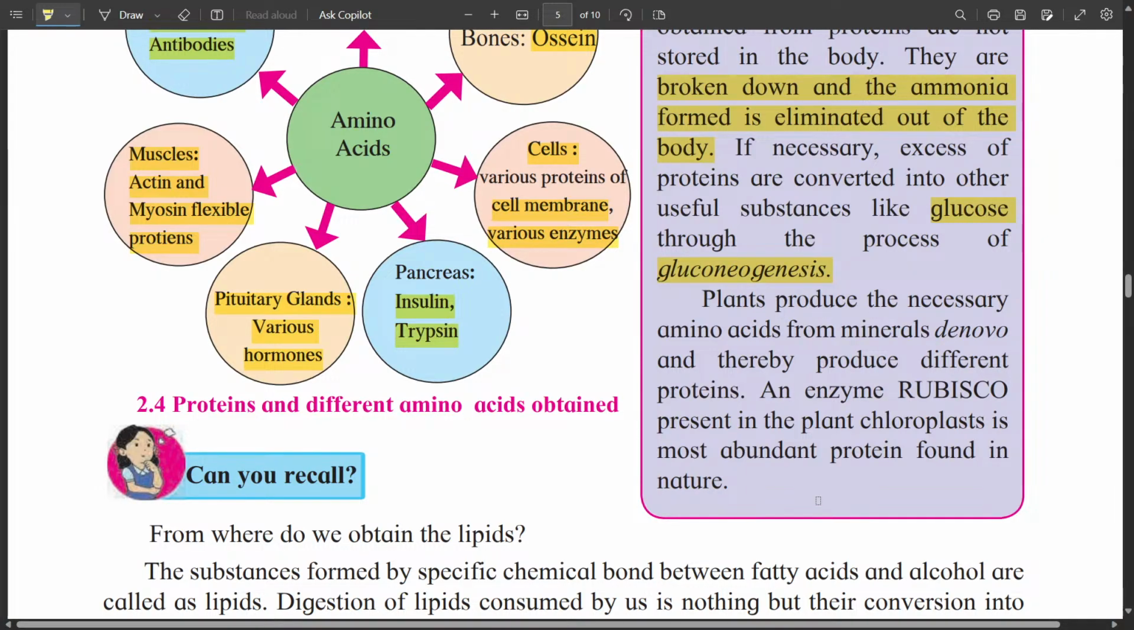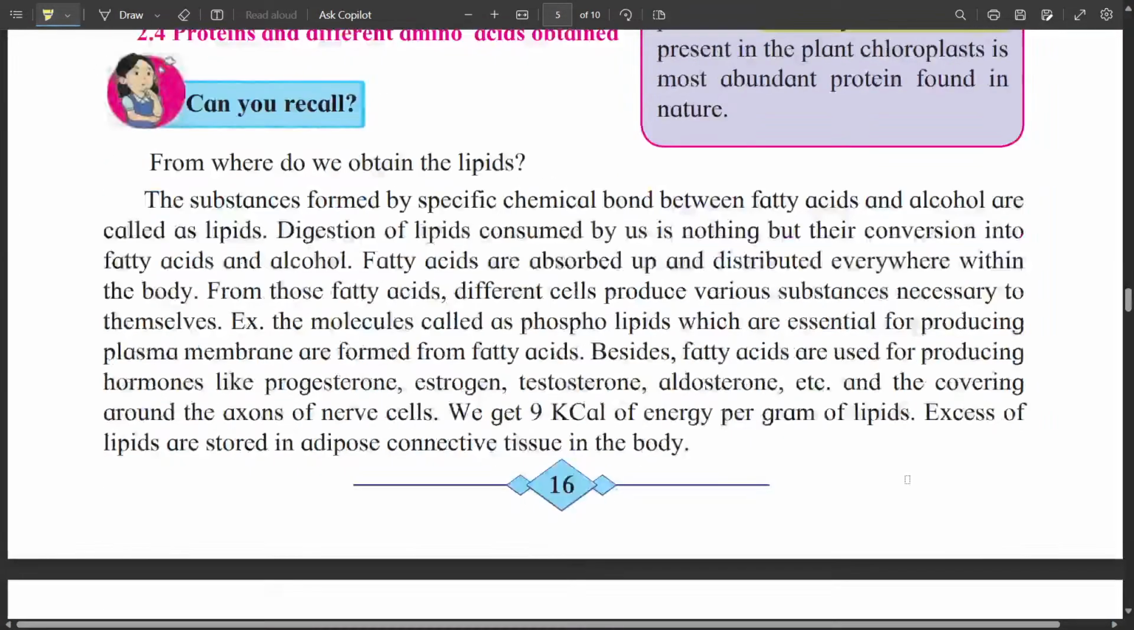Plants produce necessary amino acid from the minerals de novo, and thereby they produce different protein. An enzyme rubisco is present in the plant chloroplast, and it is the most abundant protein found in the nature. So this was about protein.